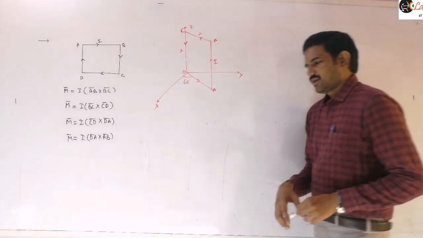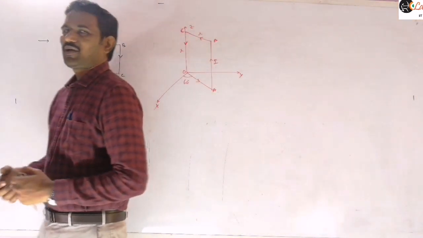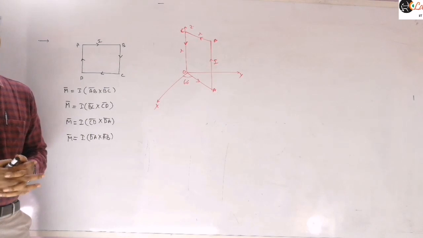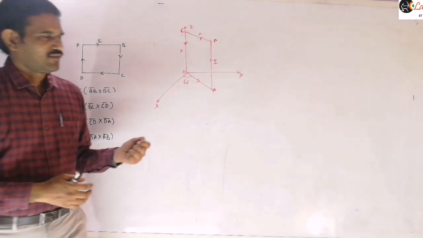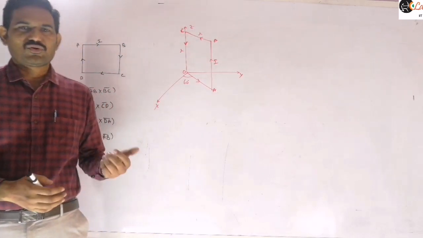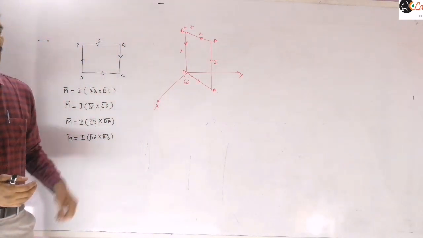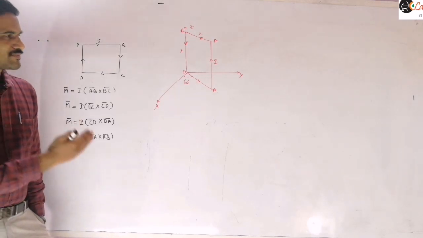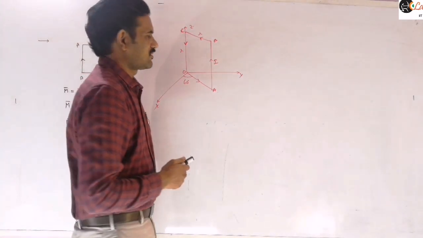Right? And so now here, if you are just writing the magnitude, then you can easily write it's a square. If a square loop is given, so area is L square, and current is I. So L square into I is nothing but the magnetic moment, if you want to write the magnitude. But if they are asking in vector form, that means options will be given in vector form. So you need to express this magnetic moment in vector form here.